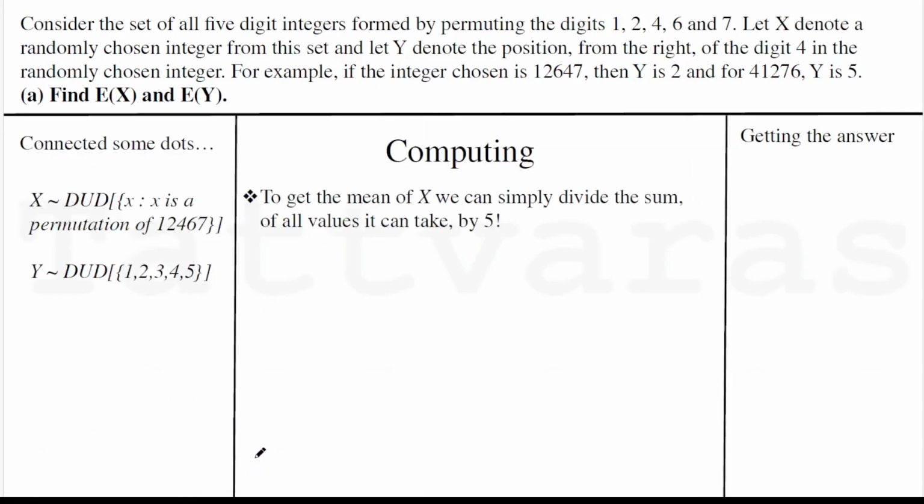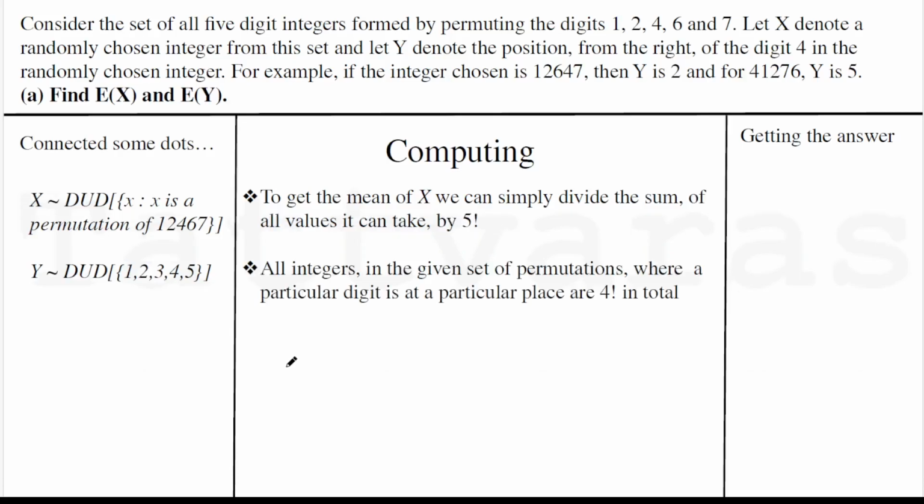Now, we have an idea about the distributions. Now we go for the expectation. And because it's discrete, the probability that each value takes is going to be the same, 1 by 5 factorial. So finding the sum and then scaling it by 5 factorial will also do the job. And what's interesting about the sum is, so you have these 5 positions in a number.